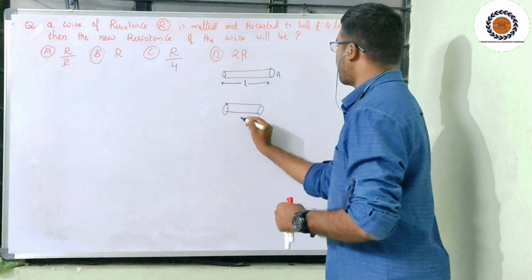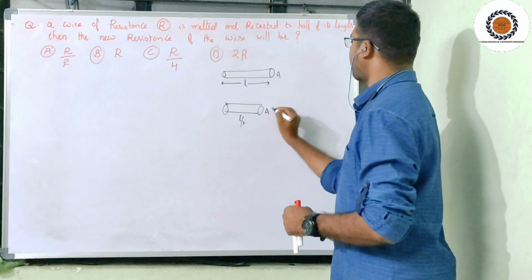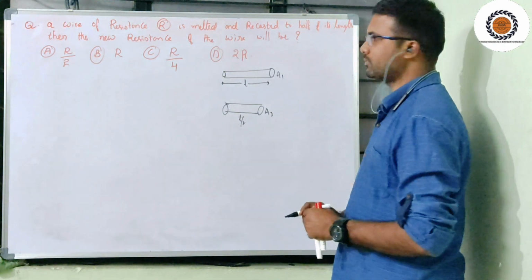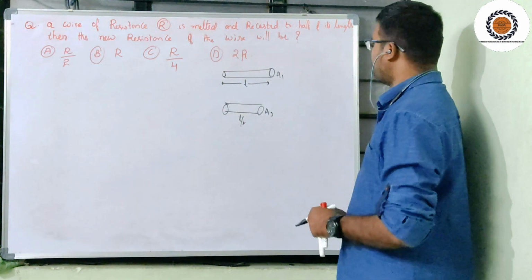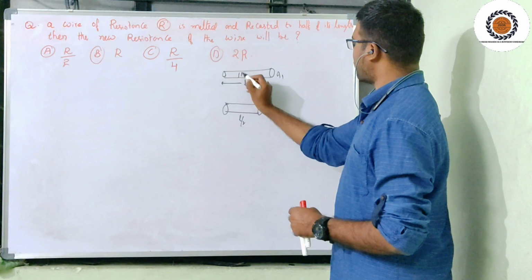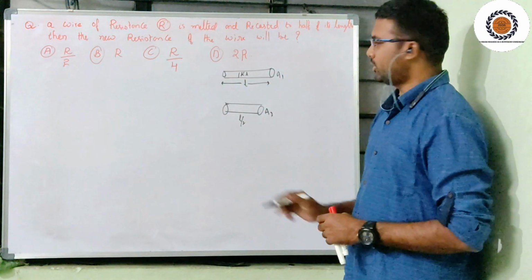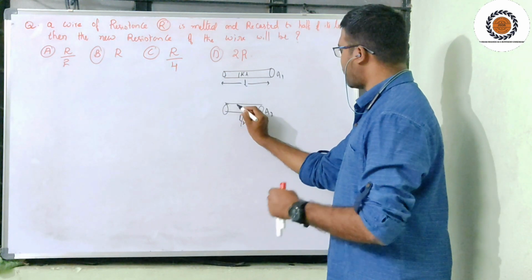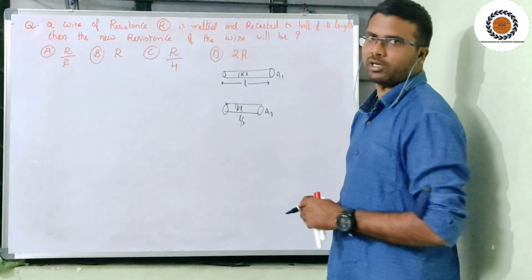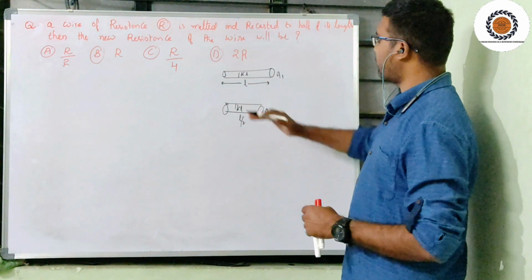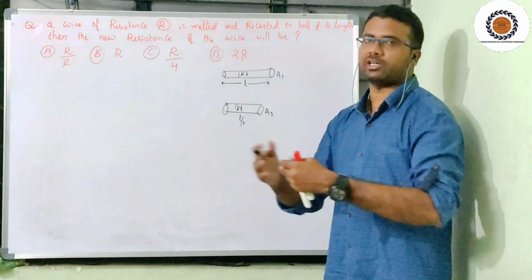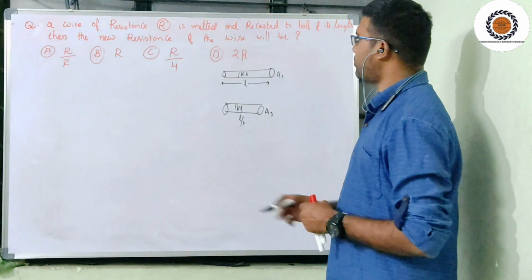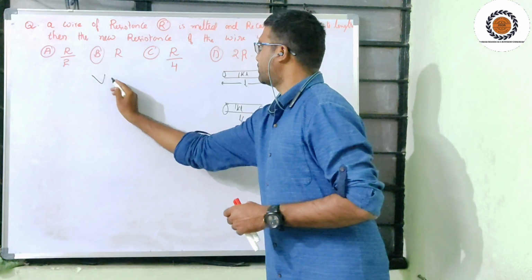This L becomes L by 2, and the area of cross section is A1 and now A2. For example, here it is 1 kilolitre of water, and this pipe also has the capacity of 1 kilolitre of water. Same quantity of water, because volume is constant.